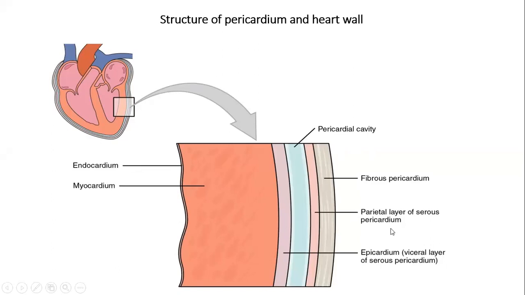Again it is two, and it secretes the serous fluid into the pericardial cavity. In between, the serous fluid is there. The middle layer is the myocardium, and the innermost is the endocardium.